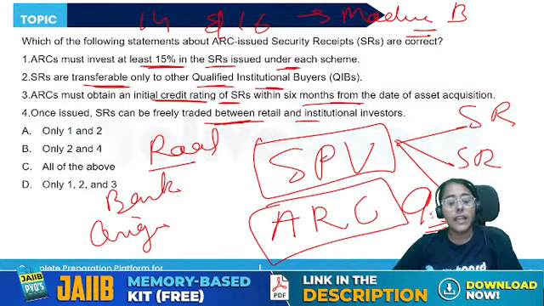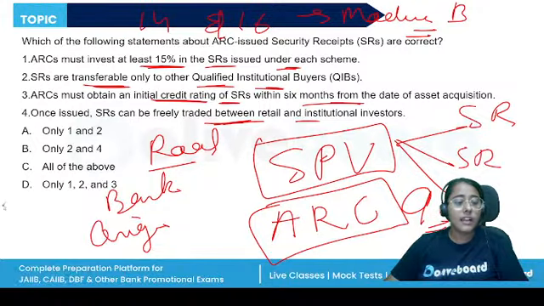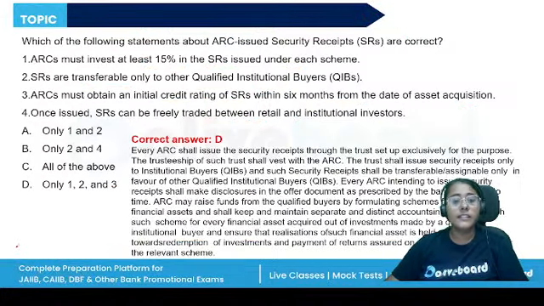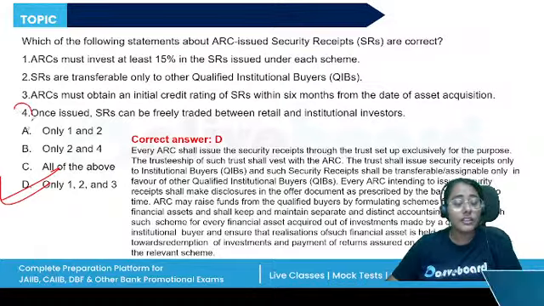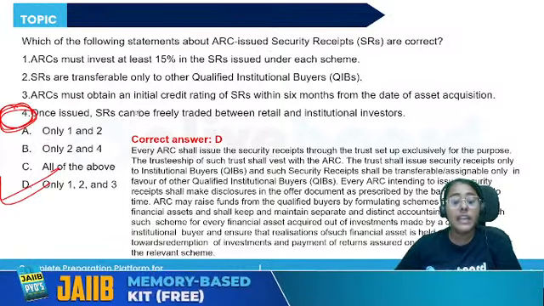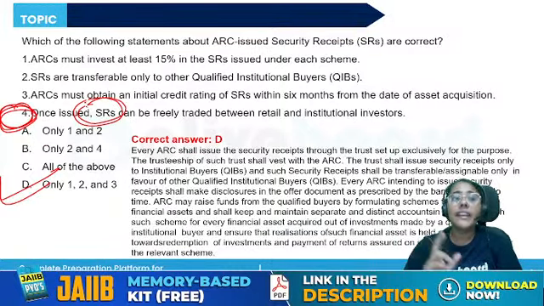All right. What should be the correct answer now? The correct answer will be D, 1, 2, and 3. Statement 4 is incorrect. Why? The security receipts are tradable.